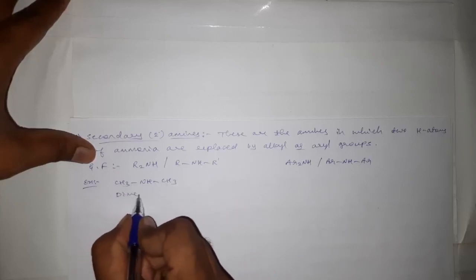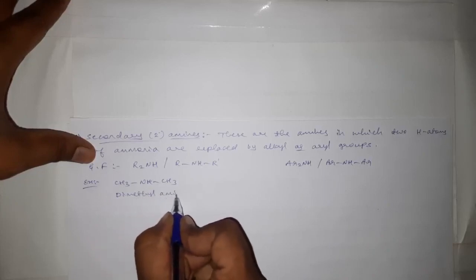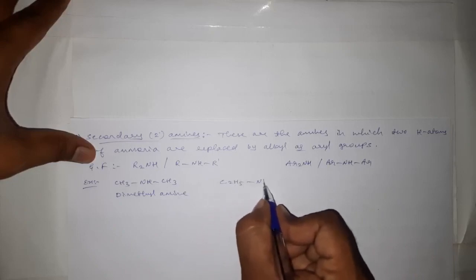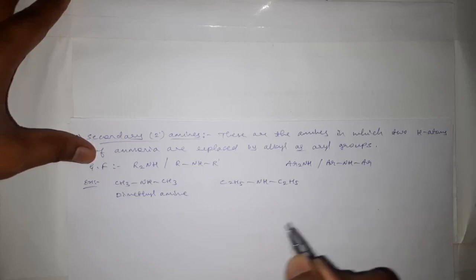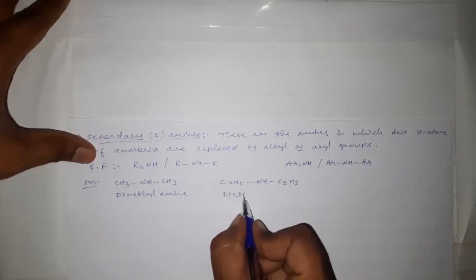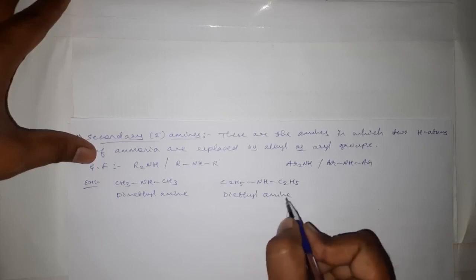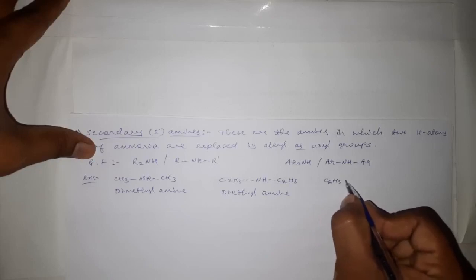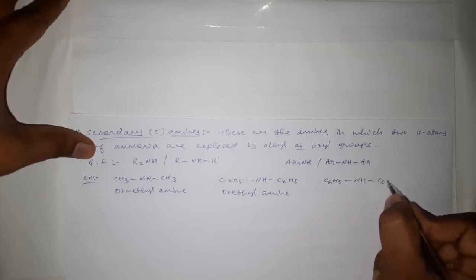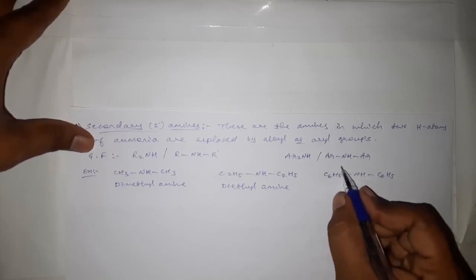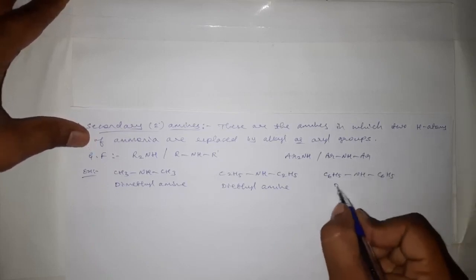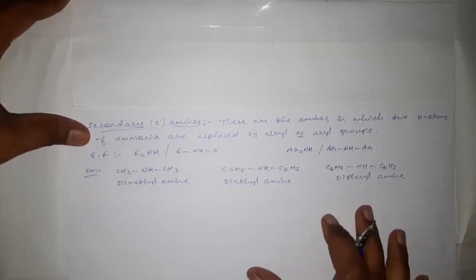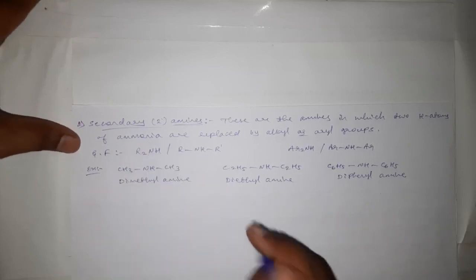It is dimethyl amine. Or we can take C2H5NHC2H5, which is diethyl amine. For aryls we can take C6H5NHC6H5, which is diphenyl amine. These are the examples for secondary amines.